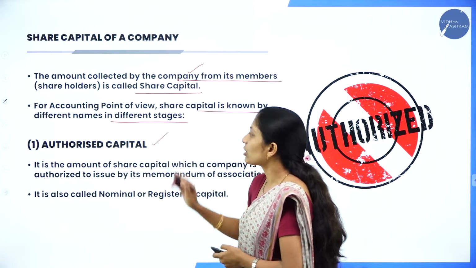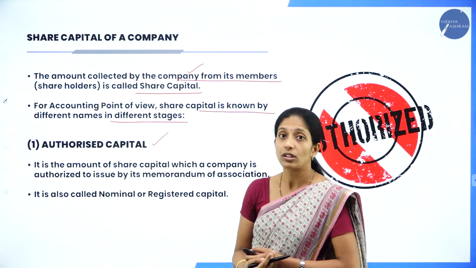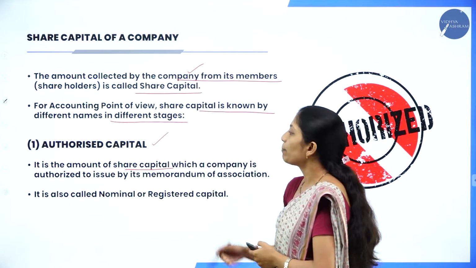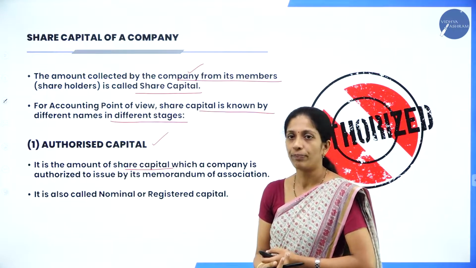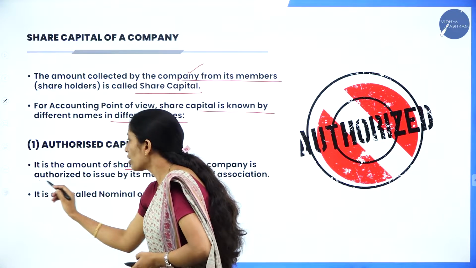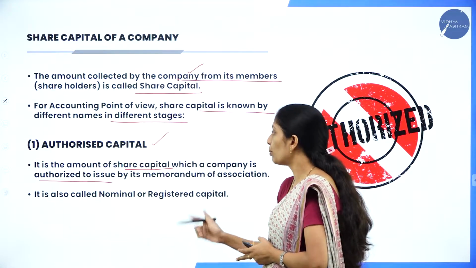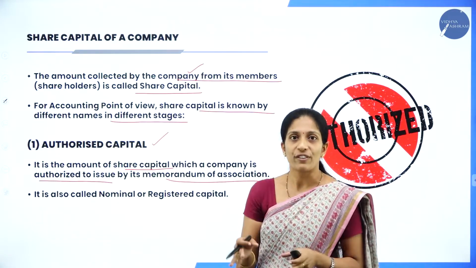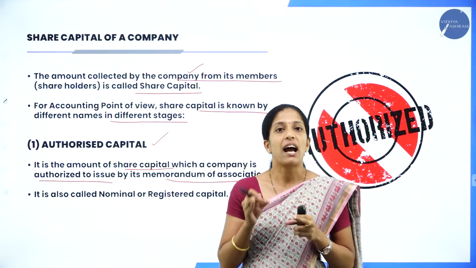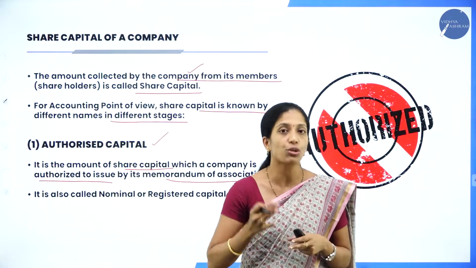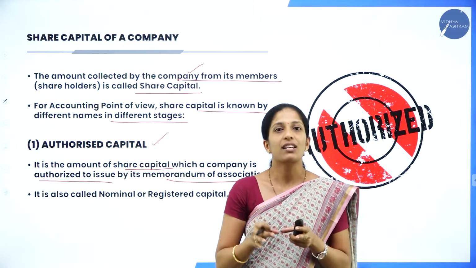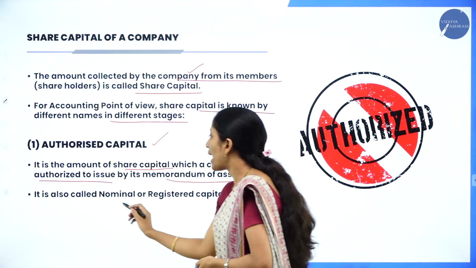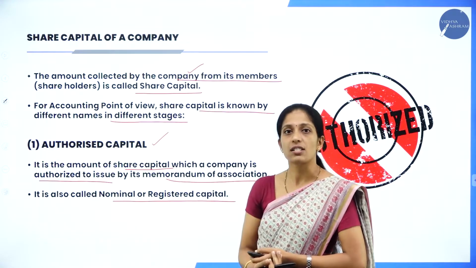So, the first one is authorized capital. So, what do you mean by authorized capital? It is the amount of share capital which a company is authorized to issue. So, the amount which is authorized to be issued by its memorandum of association. So, in the memorandum of association, what the company has decided to authorize to issue to the public, that amount is called what? Authorized capital.